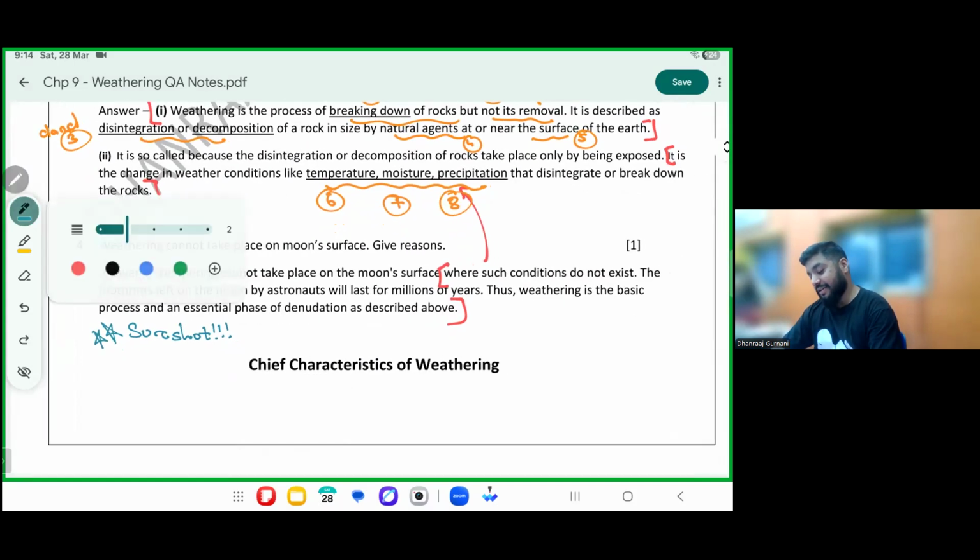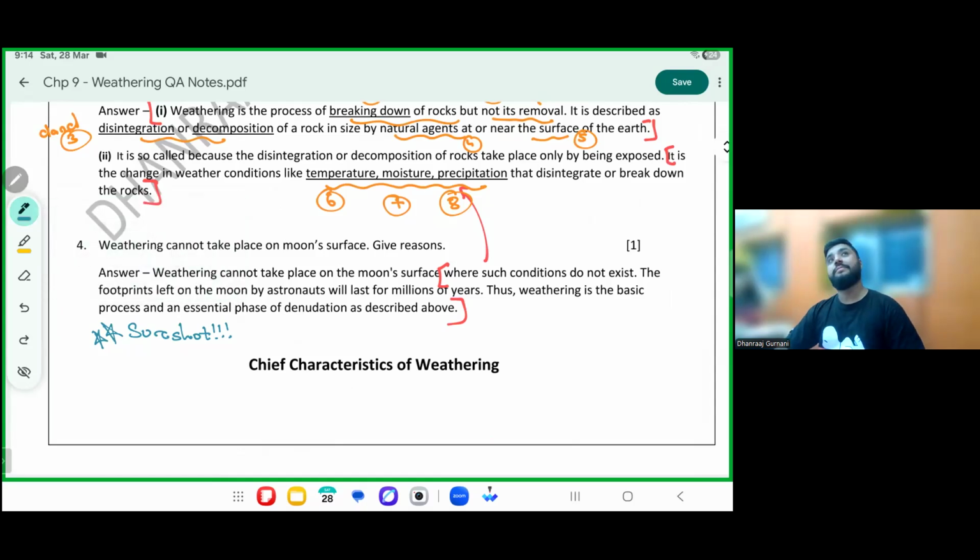Weathering cannot happen on the surface of the moon because such conditions do not exist on the surface of the moon. Please make an arrow with such conditions. Conditions like temperature, moisture, precipitation. These all don't change majorly on the surface of the moon.